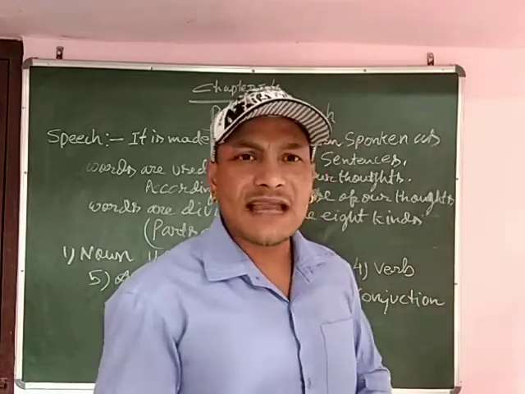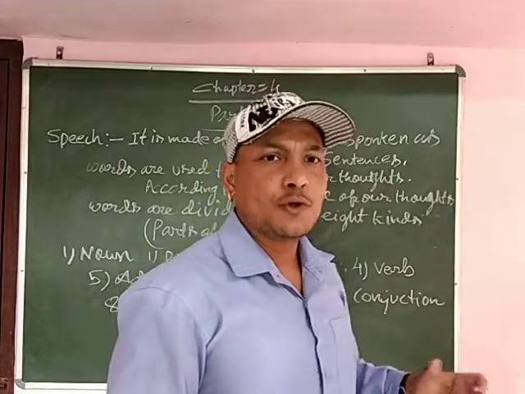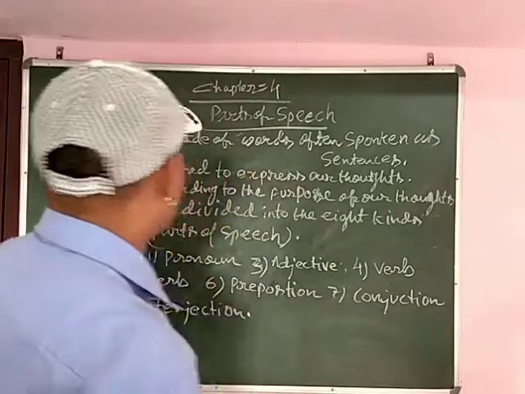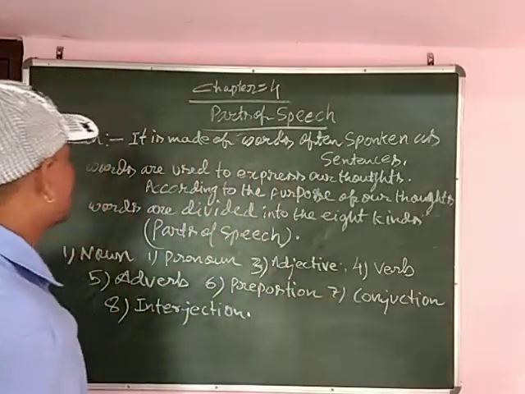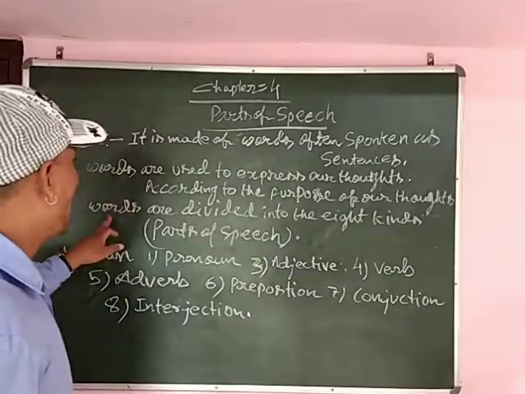तो सर्टेन वर्ड्स दैट वी आर यूज्ड in our day to day life, to express our thoughts, and that's why the thoughts that words represent. Words are divided.